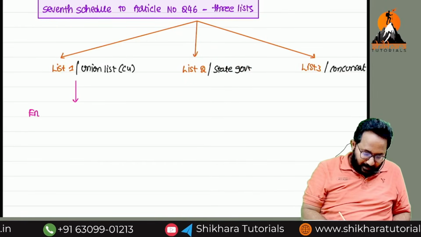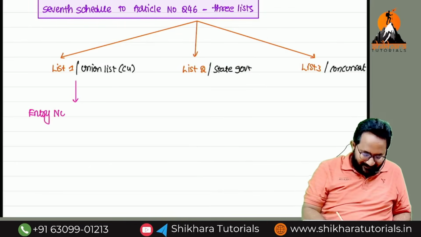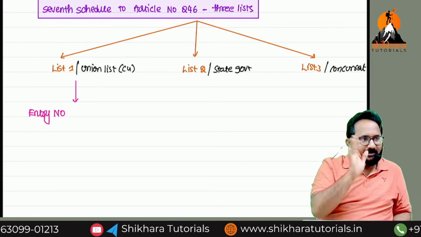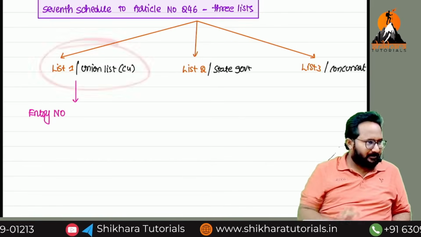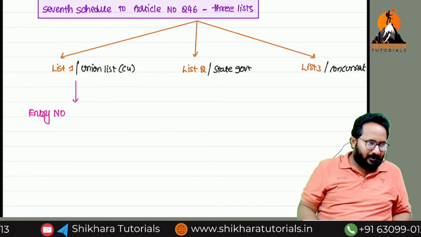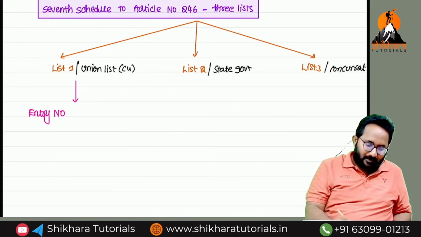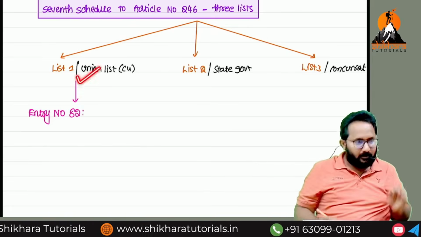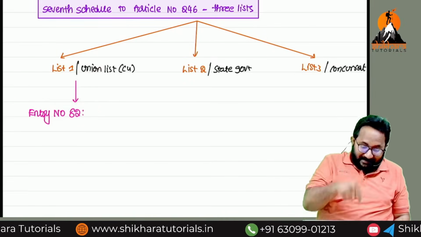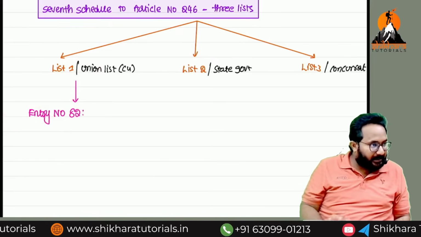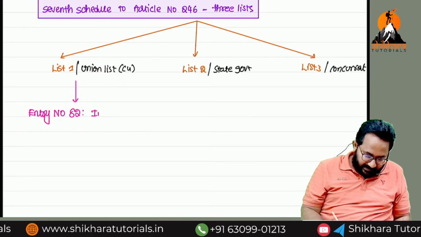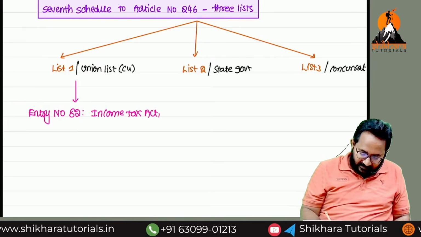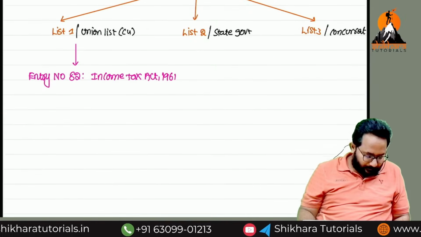Can you guess the entry number? The Income Tax Act was framed in 1961. After framing, the name of the act was entered into the union list. Can you guess the entry number? It is 82. Before this law, 82 laws had already been framed by the central government. In 1961, this list was updated with entry number 82: Income Tax Act 1961.